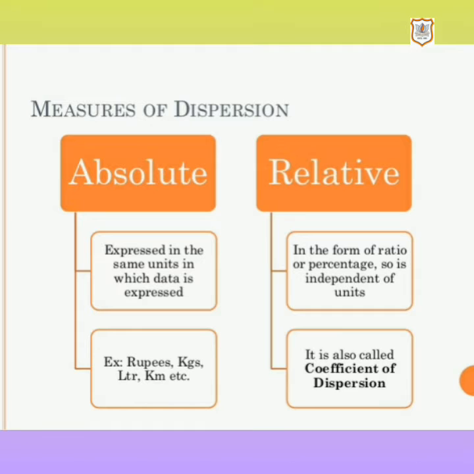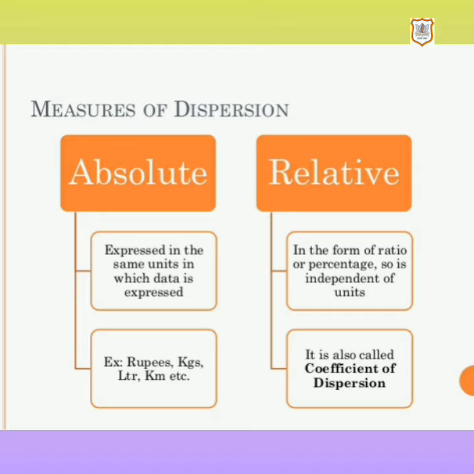So, in short, absolute measure is expressed in the same unit in which the data is expressed, for example rupees, kgs, liters, kilometers, etc. But relative measure is in the form of a ratio or percentage, so it is independent of units. It can be used for comparing the dispersion of observations of two or more data sets having different units, and it is also called the coefficient of dispersion.